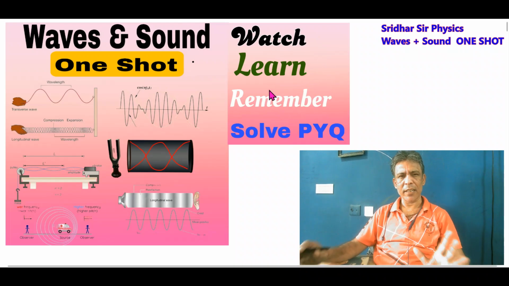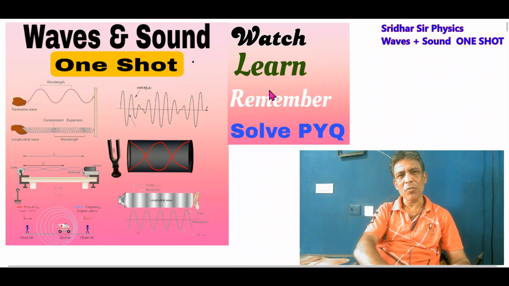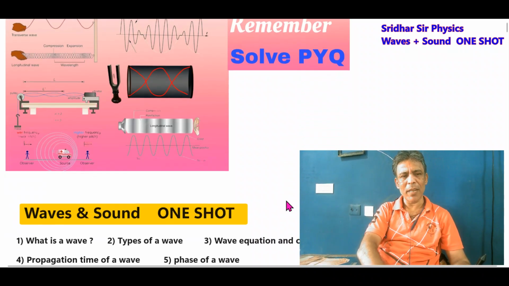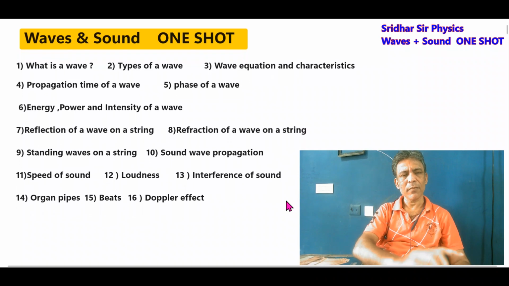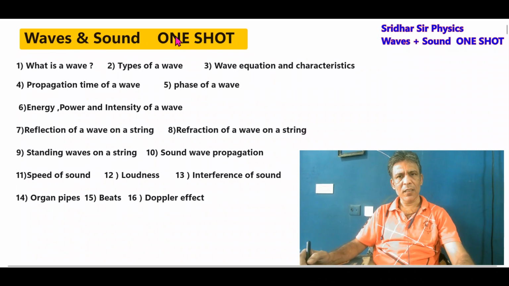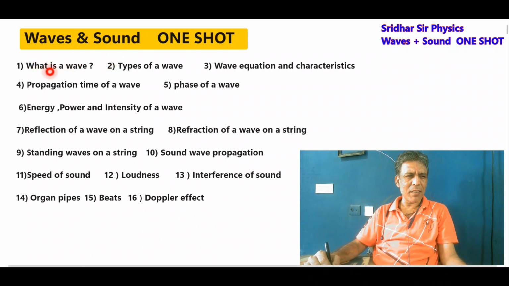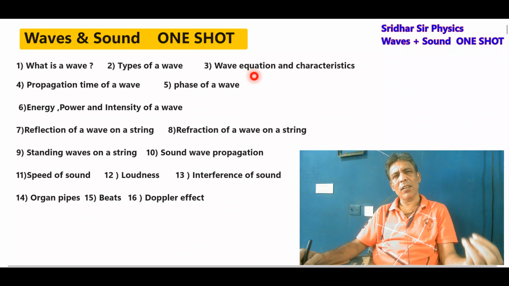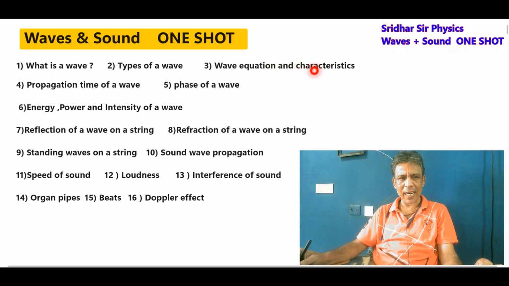There's one strategy that you have to follow. So how to read this? The planning for waves and sound one shot will be: first, learn the basic idea, what is a wave, then the types of waves which are there in our syllabus. Then the wave equation, the different parameters of the wave, called the wave equation characteristics.